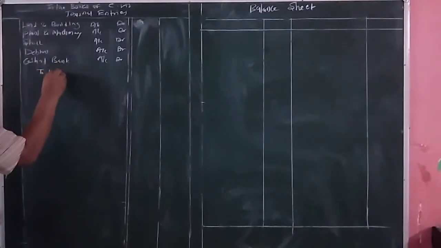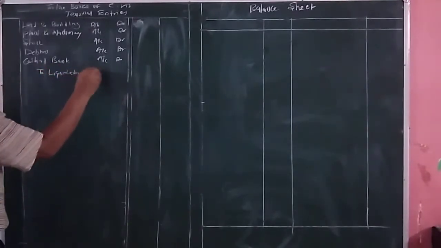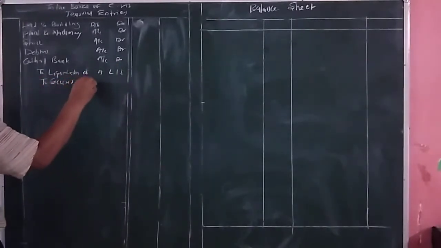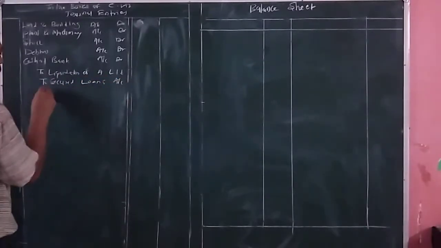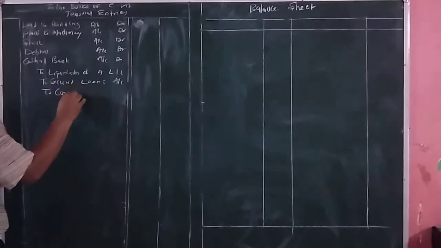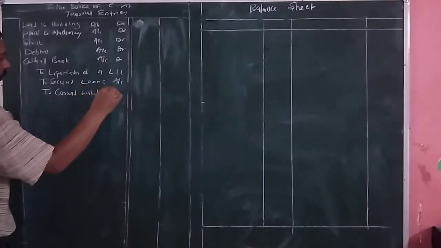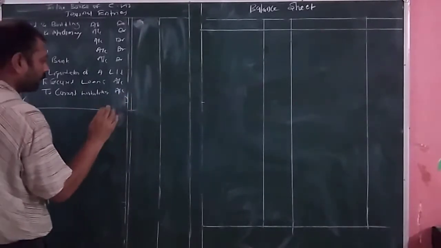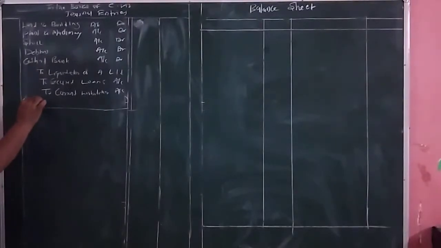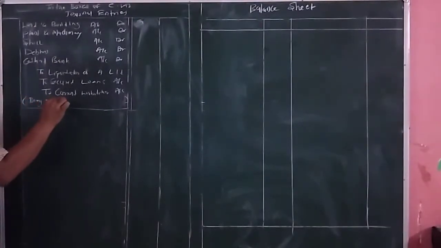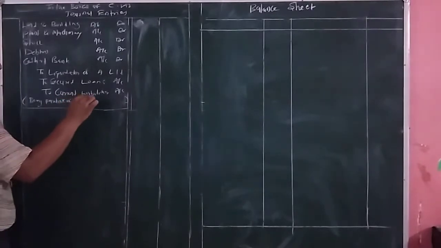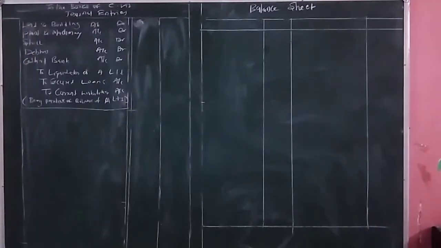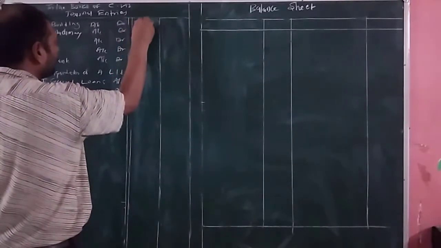It has been received from the liquidator of A Limited, to secured loans account, to current liabilities account, being purchase of business of A Limited. So the amount of land and building, it is how much? 1 lakh rupees.